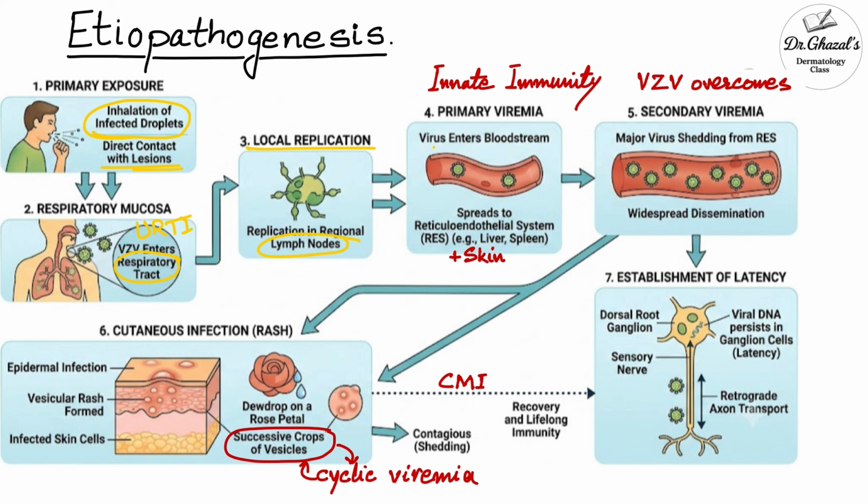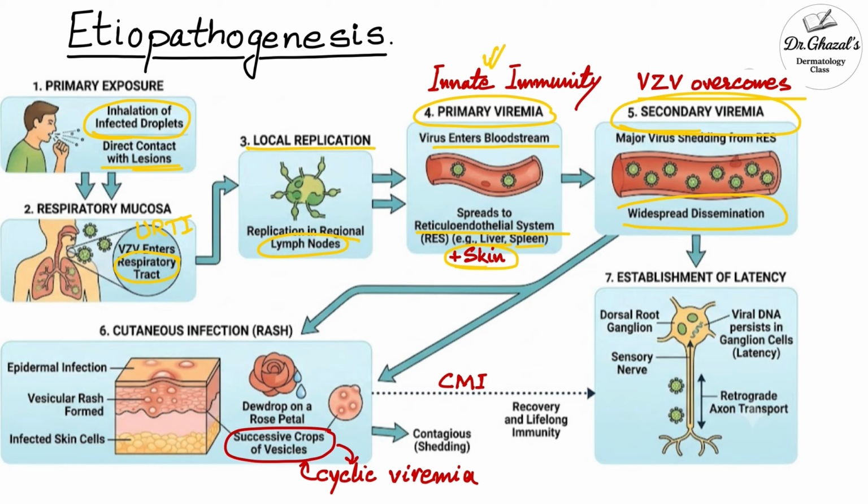The virus enters the bloodstream, causing primary viremia, and goes to the reticuloendothelial system like liver and spleen and even skin. The innate immunity in the skin tries to contain the virus, but the virus overcomes it and there is secondary viremia.